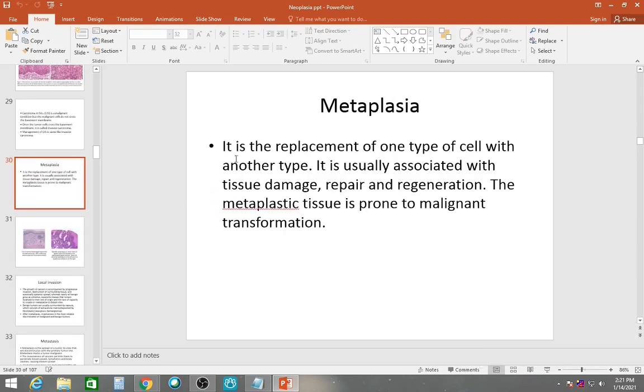Now metaplasia is the replacement of one type of mature cell with another type of mature cell. It is usually associated with tissue damage, repair, and regeneration. Obviously, the metaplastic tissue is prone to malignant transformation, because while tissue damage, repair, and regeneration occur, the tissue might acquire some mutation. So that's why it is prone to malignant transformation.